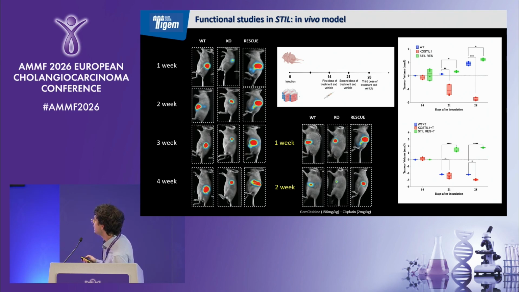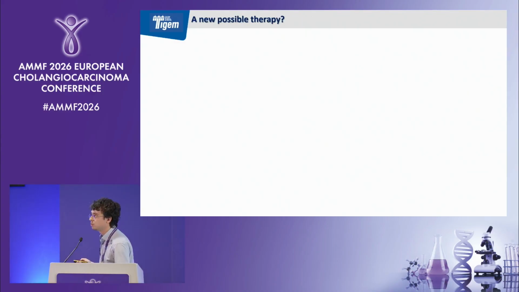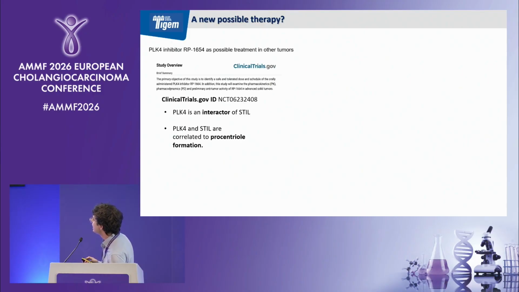We also appreciate a stronger effect of gemcitabine and cisplatin in knockout clones compared to the wild type and rescue cells.